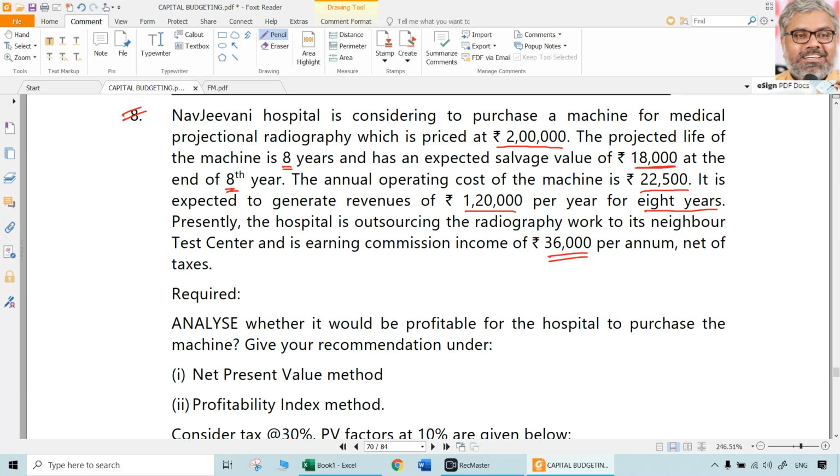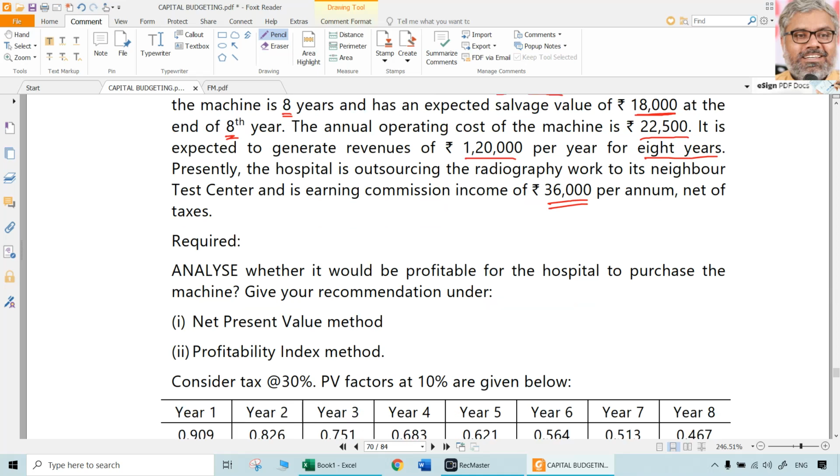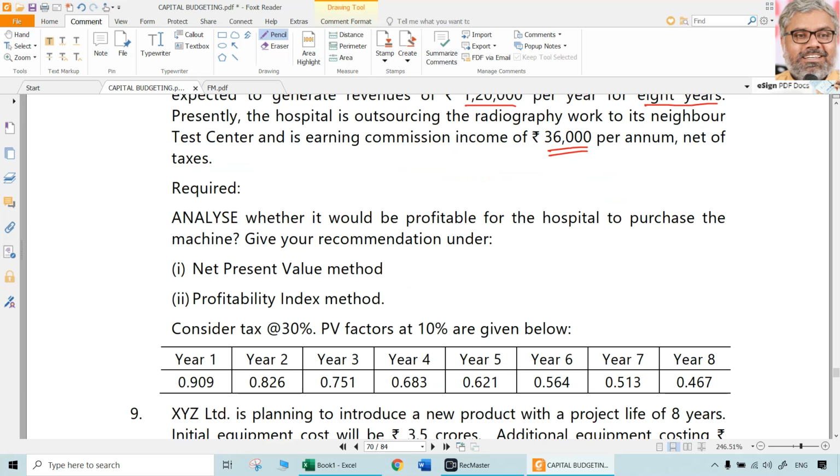So this is another important point to be noted. That is an opportunity cost, because if you have your own machine, you lose this commission income. Right now, the hospital is referring this to some other diagnostic center and earning a commission income. If it purchases this machine, that will be foregone. That will also be relevant while computing the cash flows. What is required is to analyze whether it will be profitable for the hospital to purchase the machine. That is the final answer we have to give using the NPV method and also the profitability index method. Consider tax rate at 30%, and present value factors at 10% are already given for 8 years.